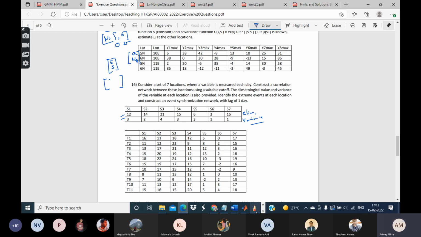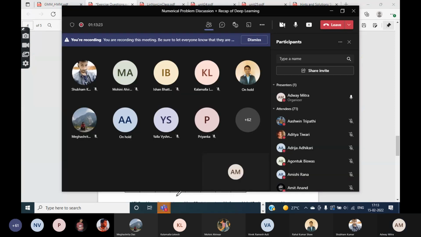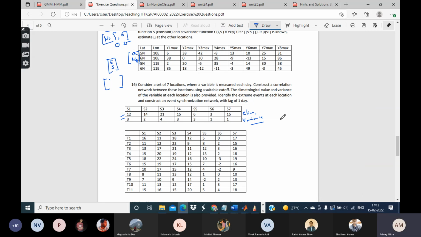Not there. Okay. Mohini, tell me, what's a correlation network? What are its nodes and what are its edges?